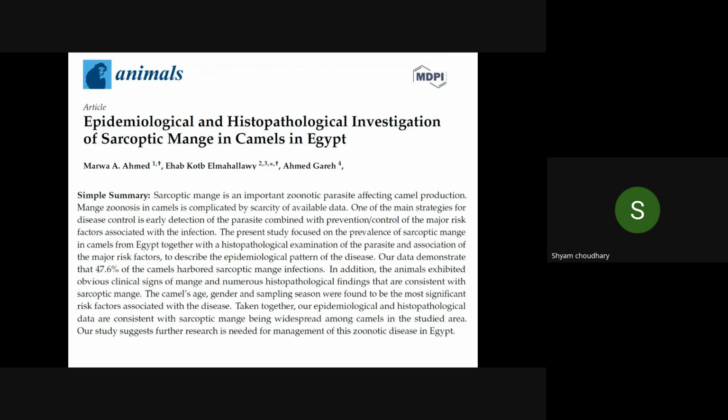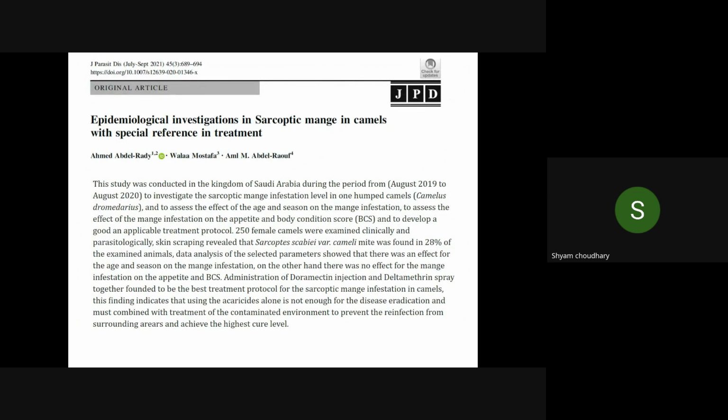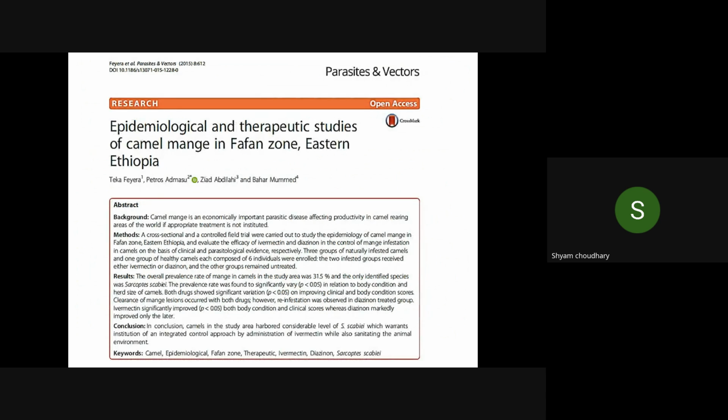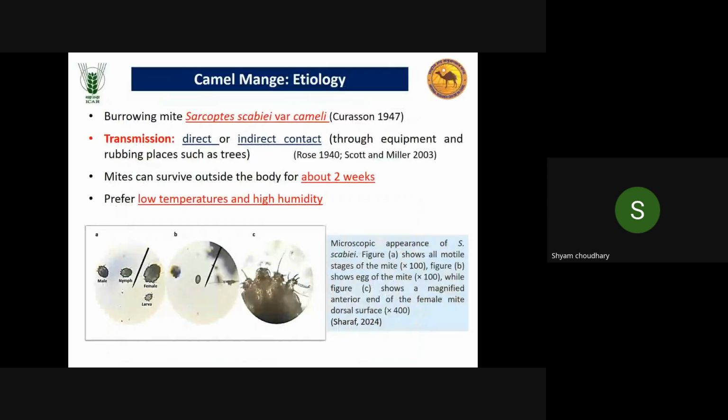You can see many studies have been conducted regarding epidemiological and histopathological investigations in many countries like Egypt. You can see in this slide a 47.6% incidence in camel herds. Then this one is an epidemiological investigation of sarcoptic mange in camel with special reference to treatment aspects. They reported a 28% incidence. Then in Ethiopia, they reported a 31.5% prevalence of this mange.